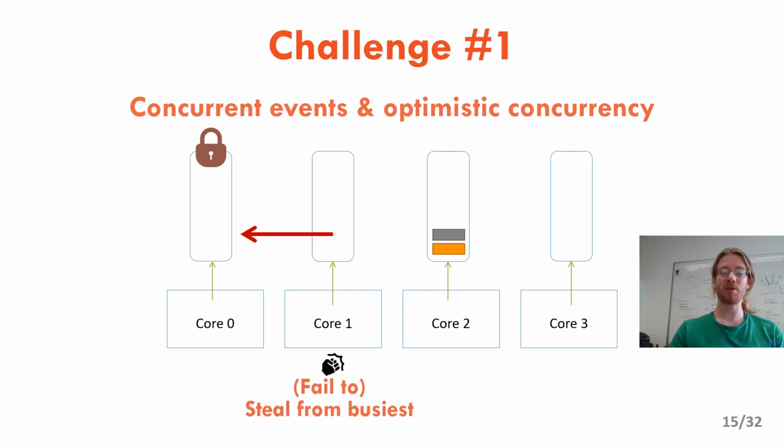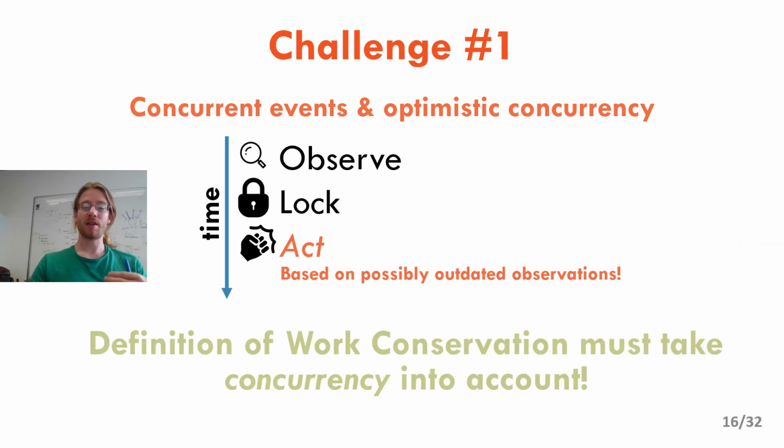And then what happens is that when core 1 tries to steal threads from core 0, it will fail to do so. And I would like to insist that this is a perfectly acceptable scenario for a scheduler, because taking locks on all cores of the machine would have too much overhead. So the trade-off of failing once in a while is very acceptable. The thing is, then this trade-off has to be taken into account in the definition of work conservation.